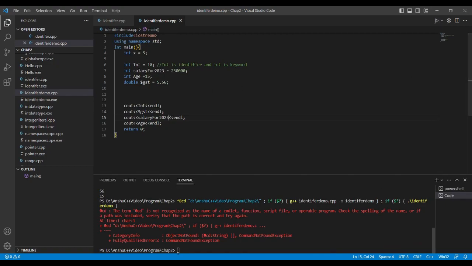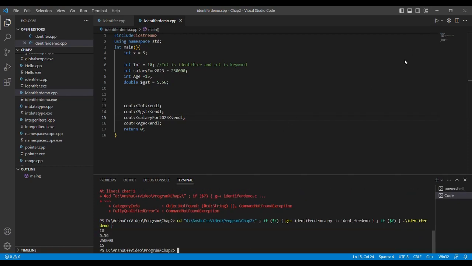Have I made some mistake? Should I save it? I've missed a semicolon. No, it is showing no. Yeah, it's showing there was some error. So it is showing that value again, but as you put 2023 in front of it, it will not work. So this is an important thing.